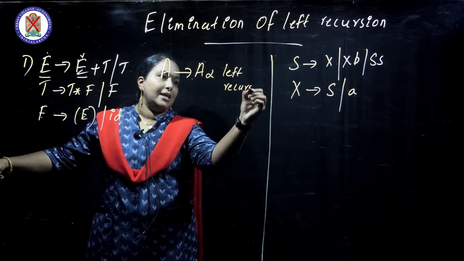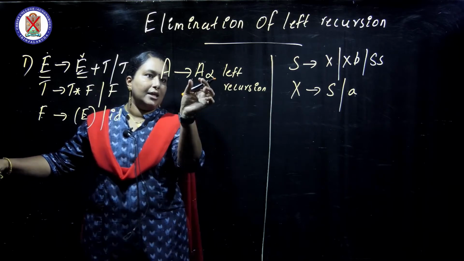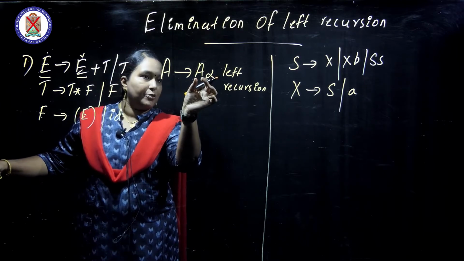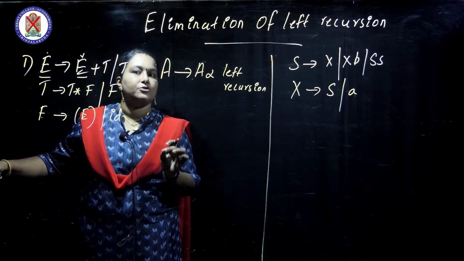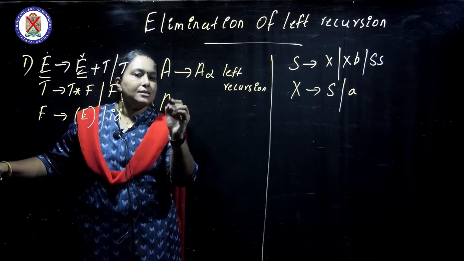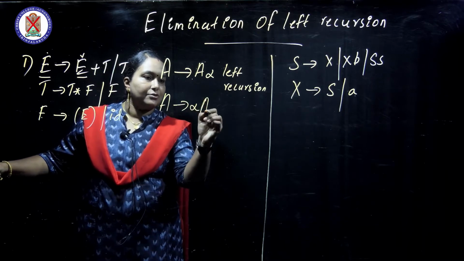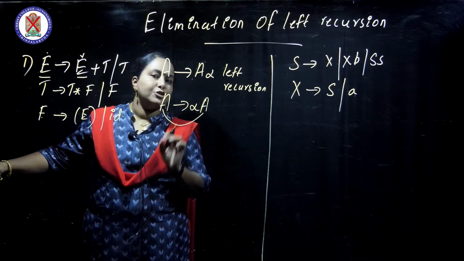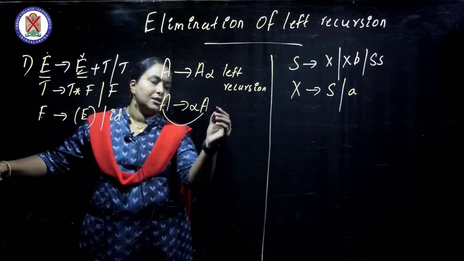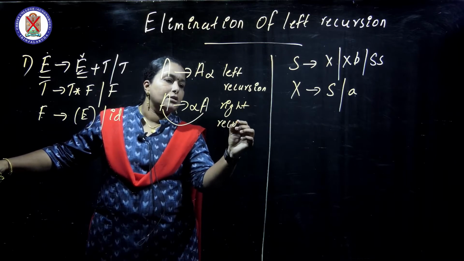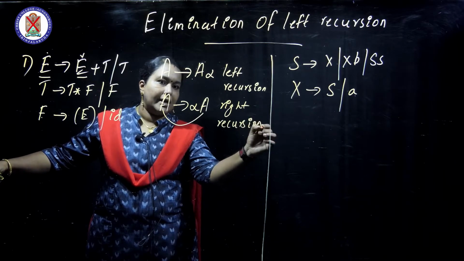The same non-terminal is repeated on the LHS and immediately at the start of the RHS. This is an example of right recursion: the left side and the rightmost symbol are repeated. So this is left recursion, and this is right recursion.